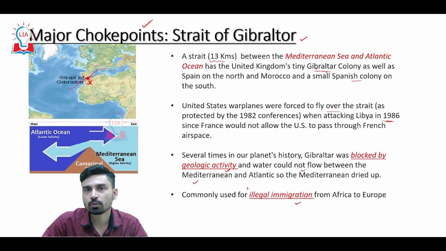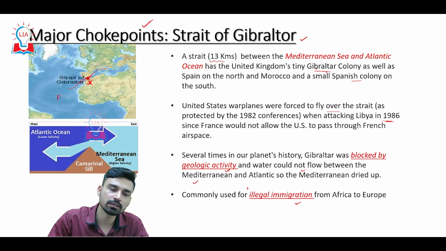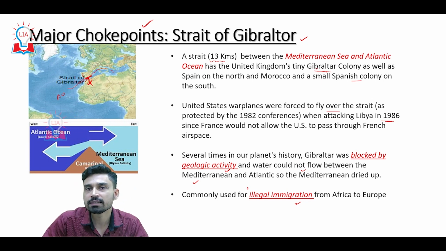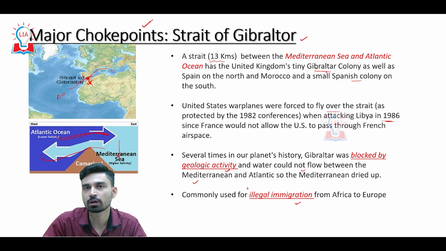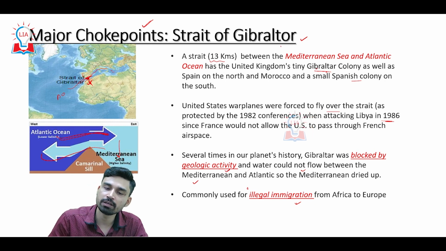As far as the movement or circulation of water between the Atlantic Ocean on this side and the Mediterranean Sea on this side via the Strait of Gibraltar is concerned, as the Mediterranean Sea is a small water body and also has higher salinity, water in the Mediterranean Sea sinks at the bottom, and thus water from the Atlantic Ocean, which has lower salinity, flows through the Strait of Gibraltar at the surface toward the Mediterranean Sea, while at the bottom or below the surface, water flows back from the Mediterranean to the Atlantic Ocean. So this kind of circulation takes place between the Atlantic Ocean and Mediterranean Sea via the again very important Strait of Gibraltar.